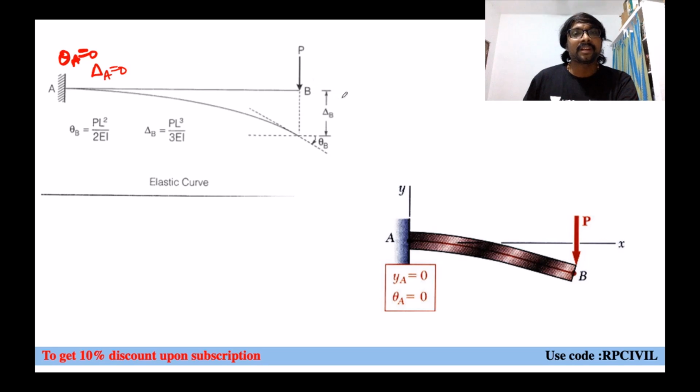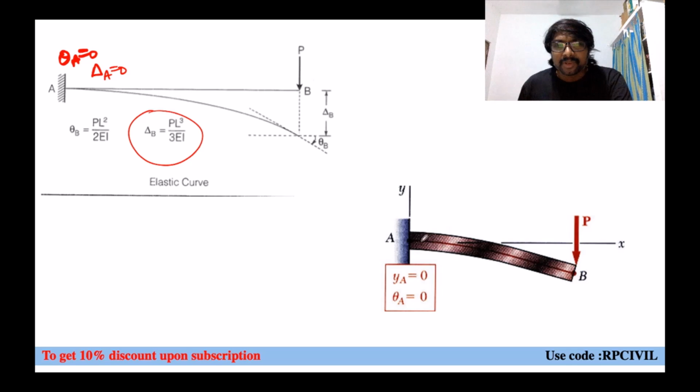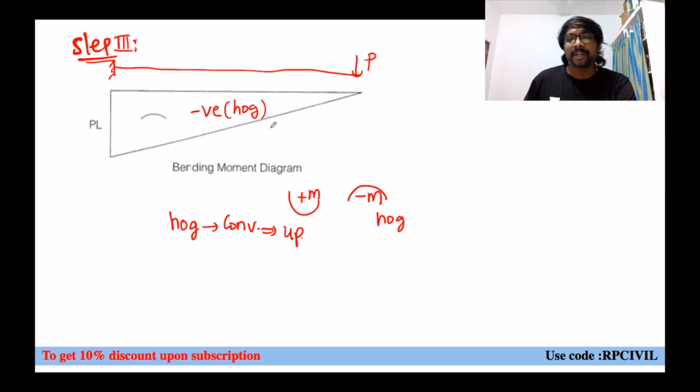But at B, deflection will be there, slope also will be there, right? These are the values. Deflection will be equal to PL cube by 3EI, slope equal to PL square by 2EI. Like this we are having, right? So if you observe, you can observe from here carefully. Up to this portion, do you have any deflection? No deflection, no rotation. Because of this fixity or not? That fixed effect will be there. And convexity on the upper side. Convexity on the upper side means it is having correlation with the bending moment.